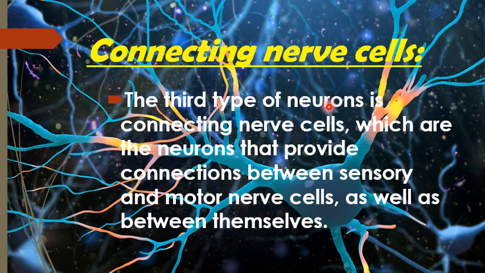The third type of neurons or nerve cells is connecting nerve cells, which are the neurons that provide connection between sensory and motor nerve cells. It is providing the connection between sensory nerve cells and the motor nerve cells, as well as between themselves. It means connecting nerve cells are connected between themselves too. It means one connecting nerve cell is attached to another connecting nerve cell. Apart from this, they are connecting the sensory nerve cells and the motor nerve cells.